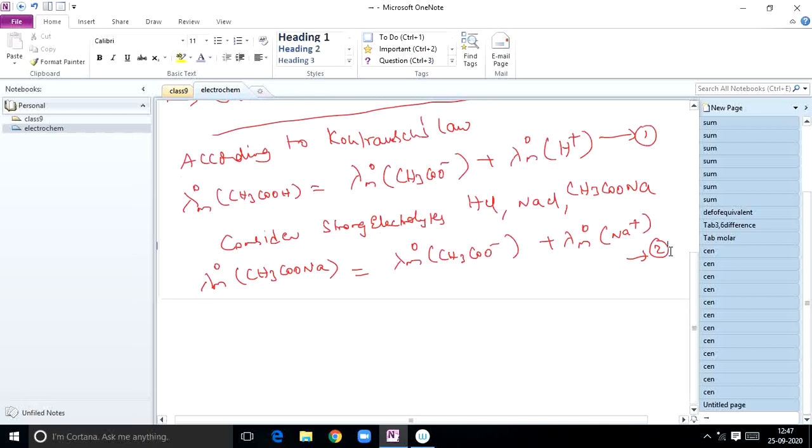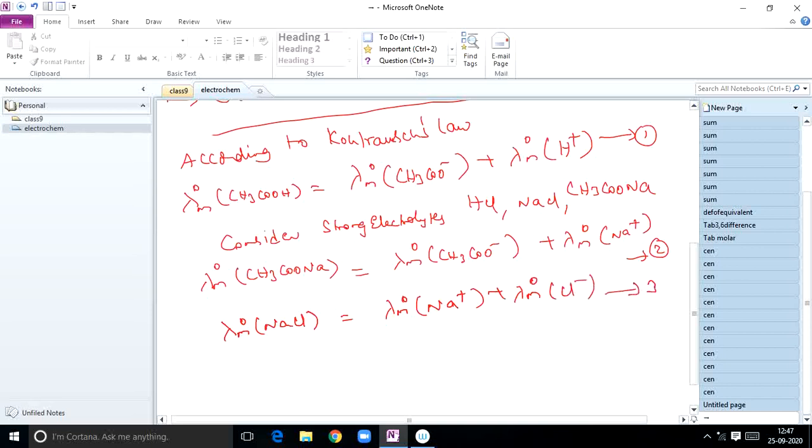Now for the other electrolyte, lambda m naught of NaCl is equal to lambda m naught of Na plus plus lambda m naught of Cl minus. So this is the third equation. You can consider one more, lambda m naught of HCl. You can write this as lambda m naught of H plus plus lambda m naught of Cl minus. So this is the fourth equation.